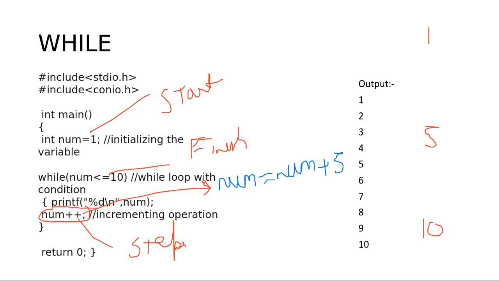We have to start from 0 for this. 0 plus 5 will be 5, and 5 plus 5 will be 10. So the steps should be equal. If they are not equal, it will not work. Understand the steps.